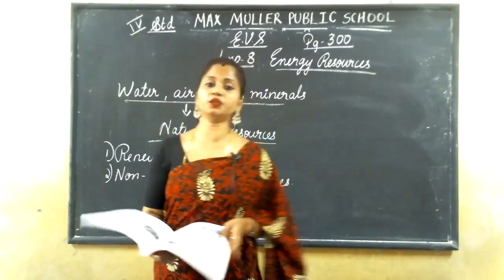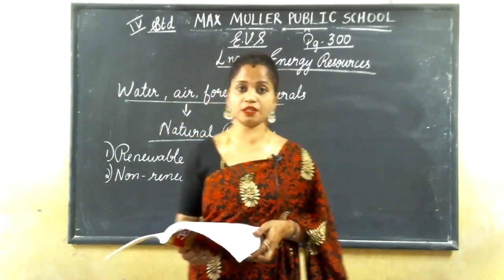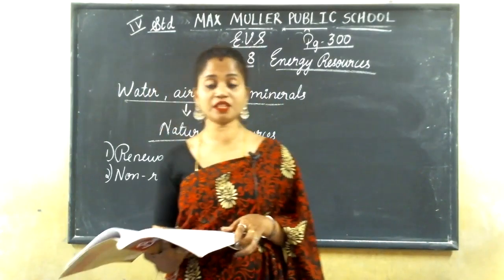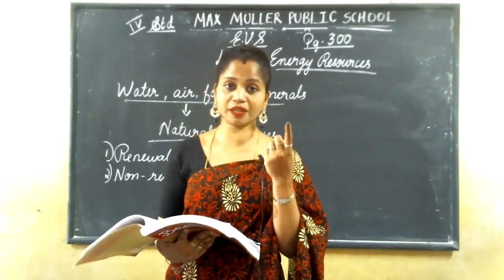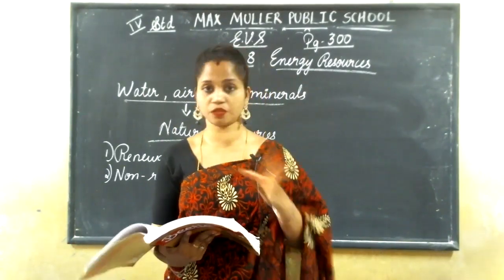Energy resources are divided into two types: renewable resources and non-renewable resources.